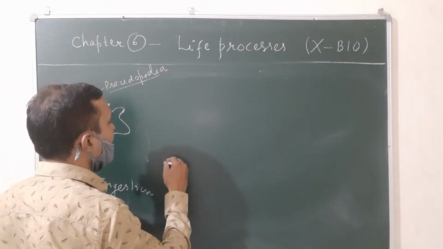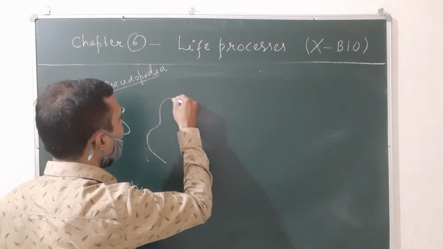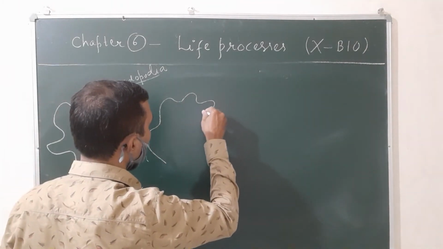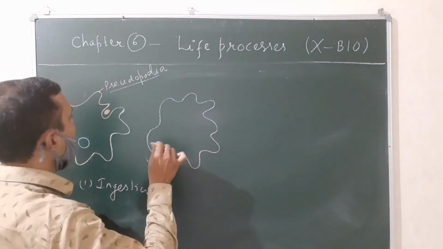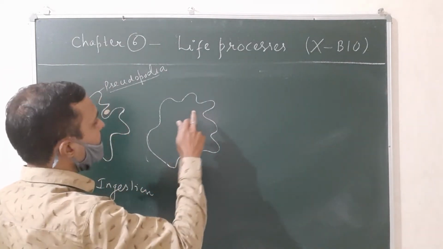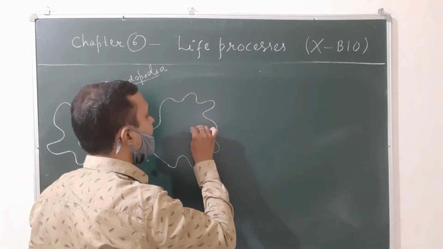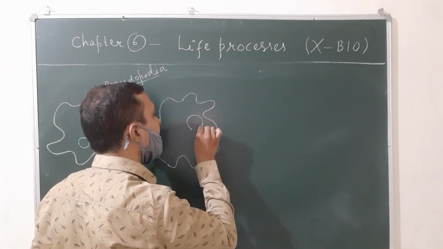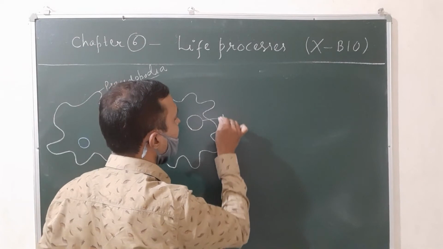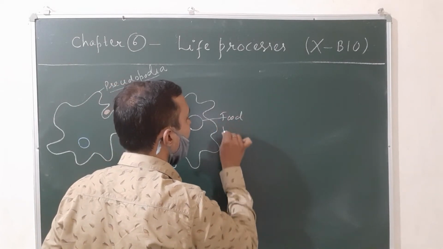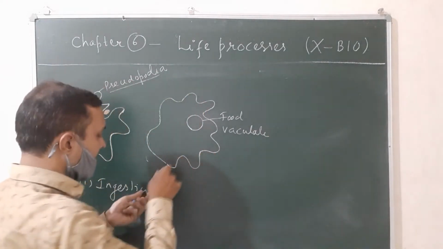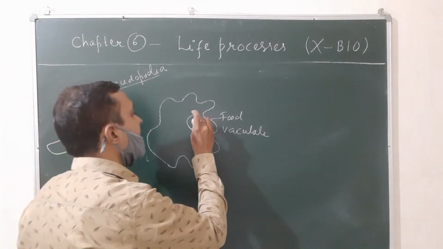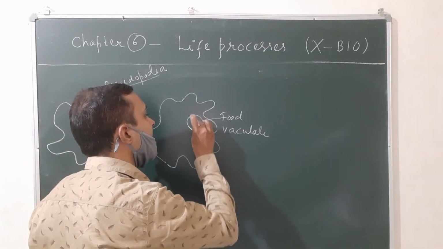This pseudopodia helps in locomotion as well as capturing the food. Now, step 2, digestion. First of all, this food comes inside and gets captured in a vacuole-like structure known as the food vacuole. This is the food vacuole, formed by the cell membrane.